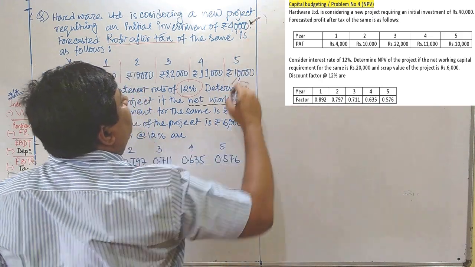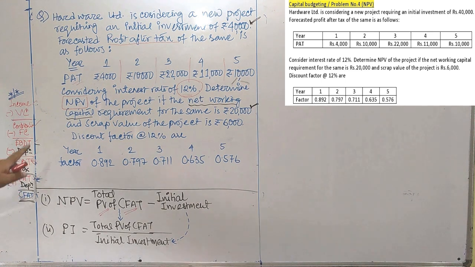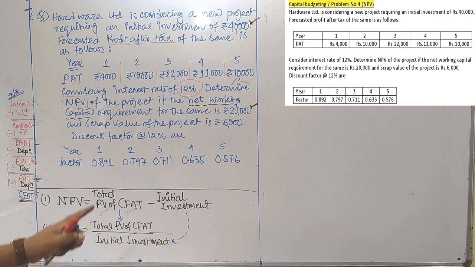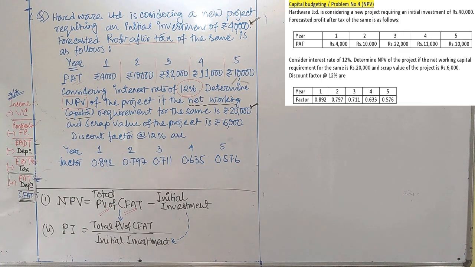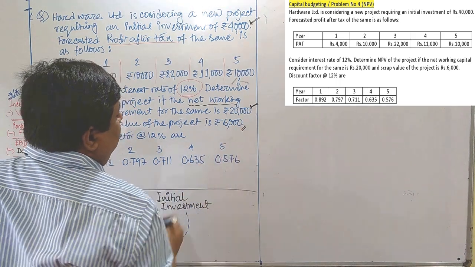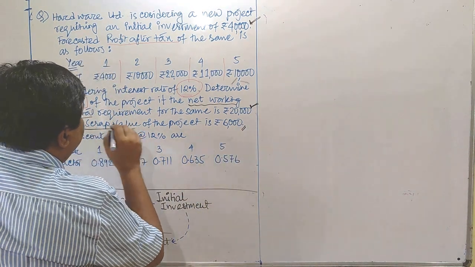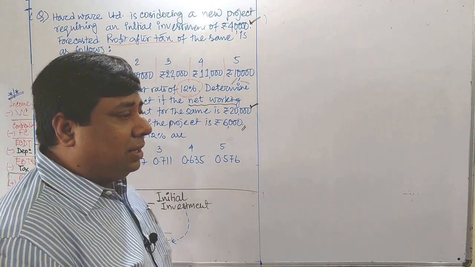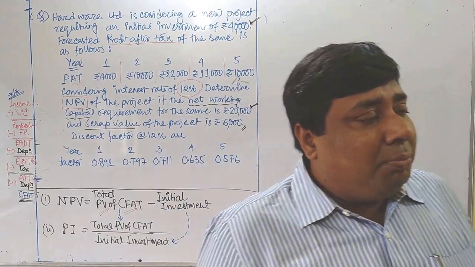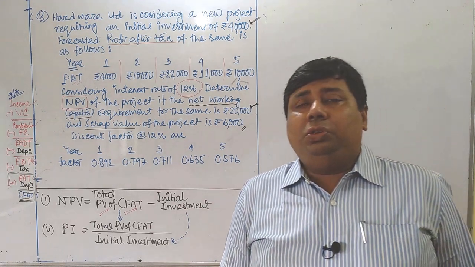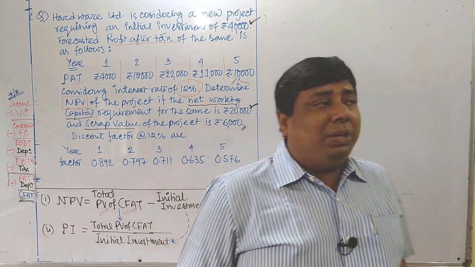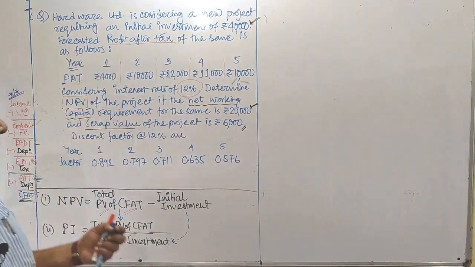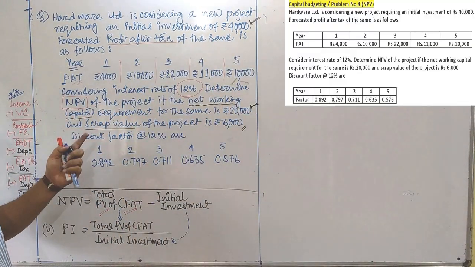That means there are two kinds of investment. One is initial investment. Apart from initial investment, there is another investment for the net working capital requirement, that is 20,000. And scrap value of the project is also available, 6,000. Now the question is, what does it mean? What is the meaning of scrap value? Scrap value means whatever plant, property or equipment on which we invest our amount, at the end of the project, whatever value remains, we can dispose of that and get a portion of the amount, that is known as scrap value.